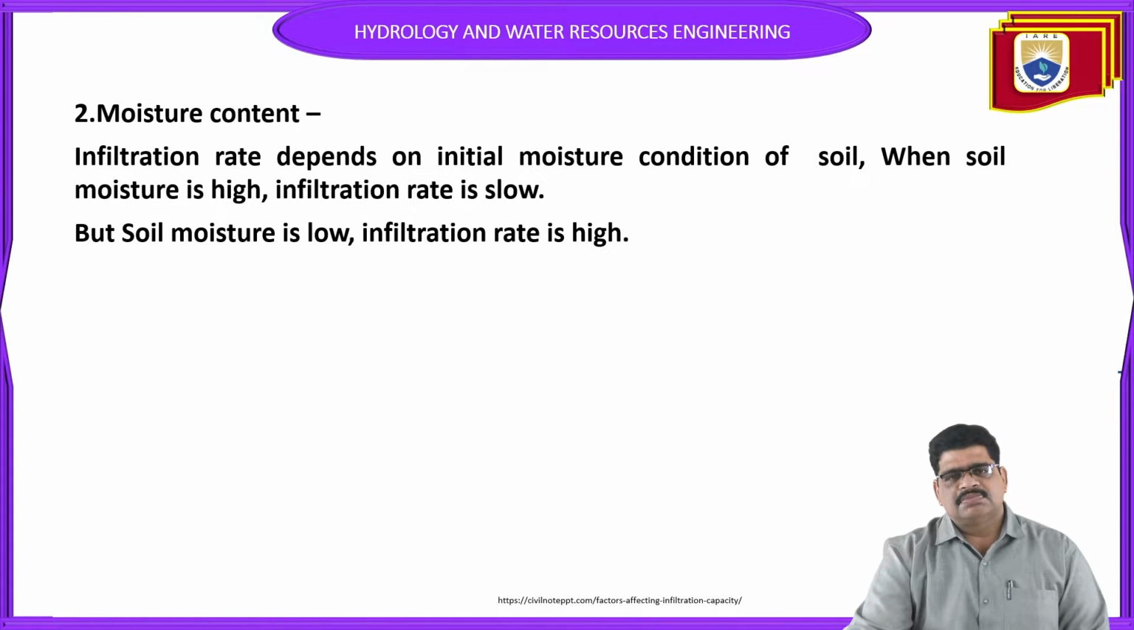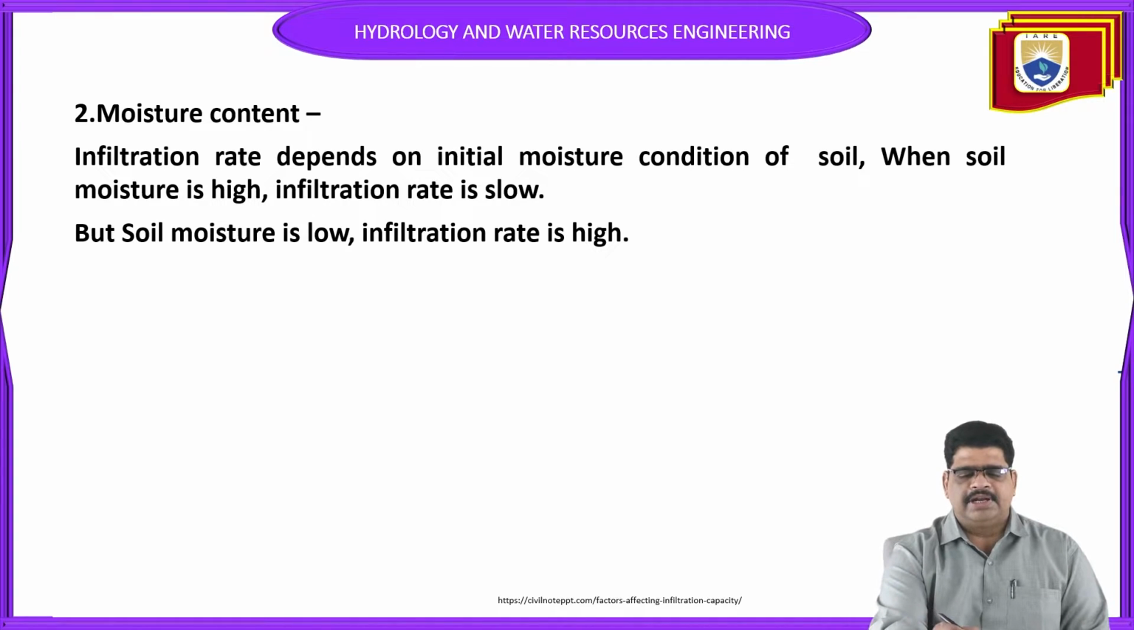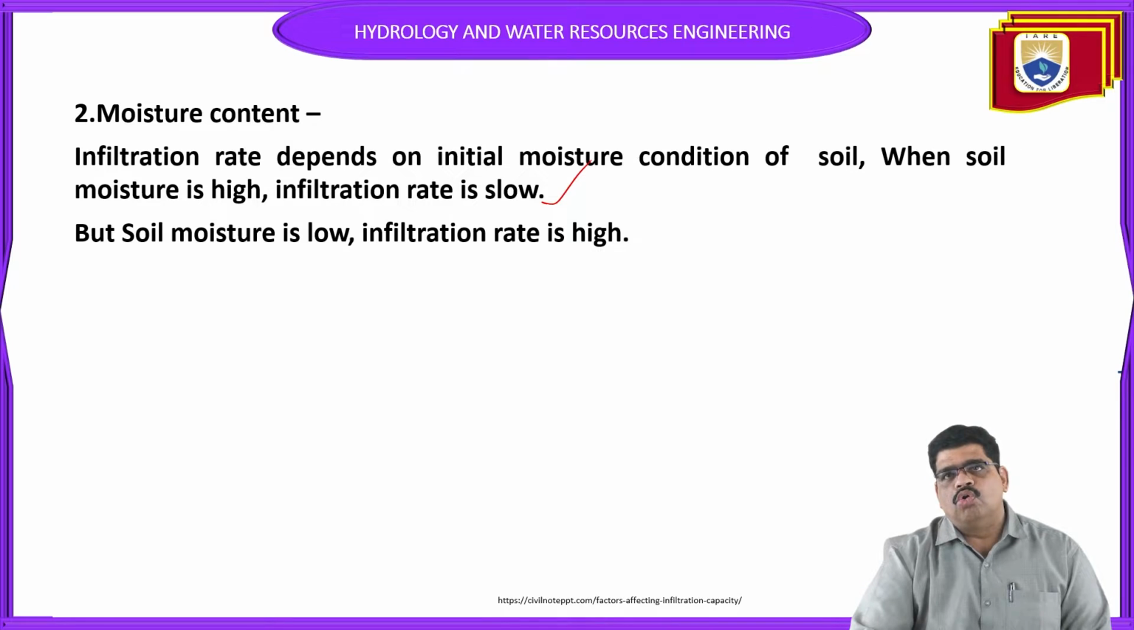The second one is moisture content. How can the moisture content affect infiltration? The infiltration rate depends upon the initial moisture condition of the soil. When the soil moisture is high, the infiltration rate is low. That is a very important point. So it is inversely proportional.